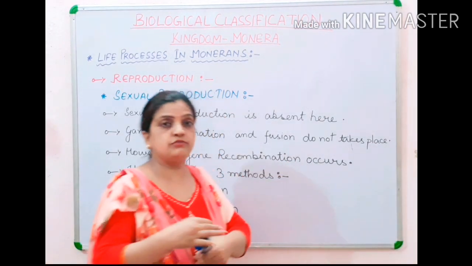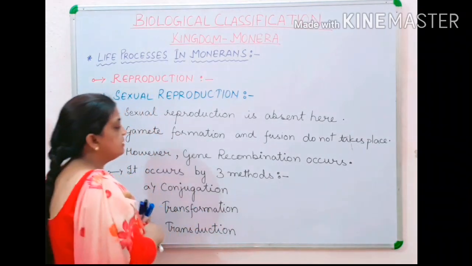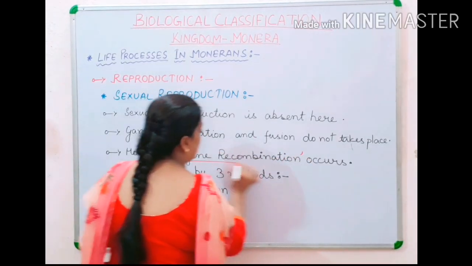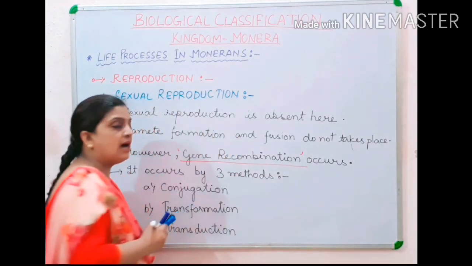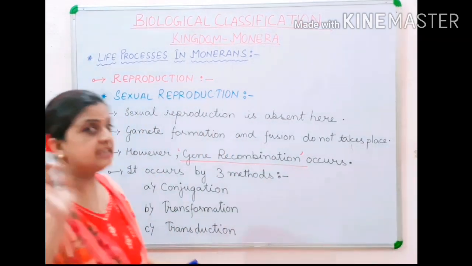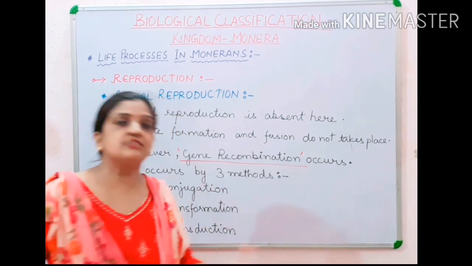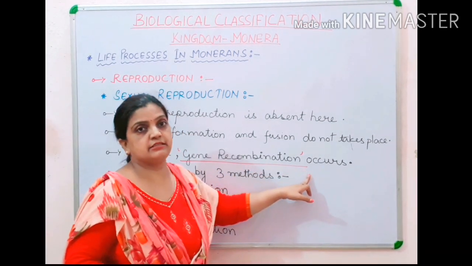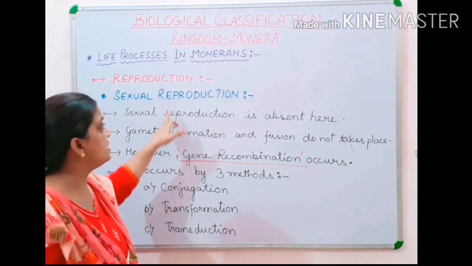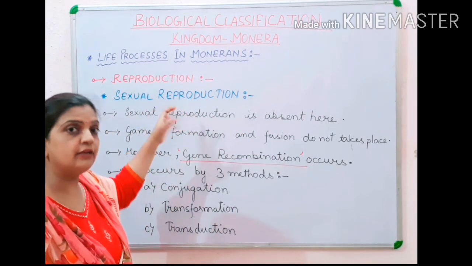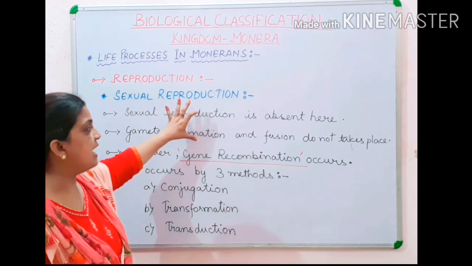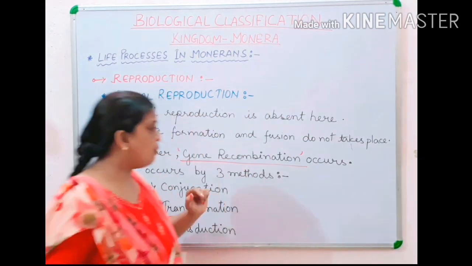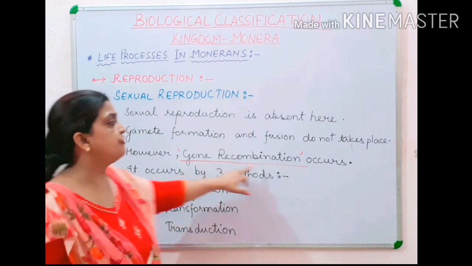This is one of the most important characters in the reproduction of Monerans, that in spite of not having sexual reproduction, they have a sort of reproduction process where gene recombination takes place, and it can be considered under the heading of sexual reproduction. But the actual gamete formation and fusion is not taking place. What is taking place is gene recombination.